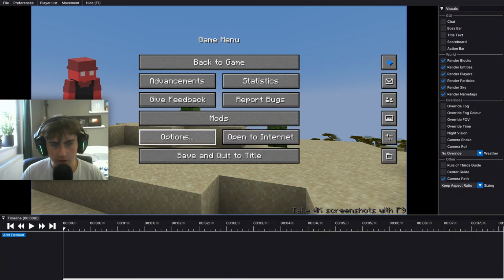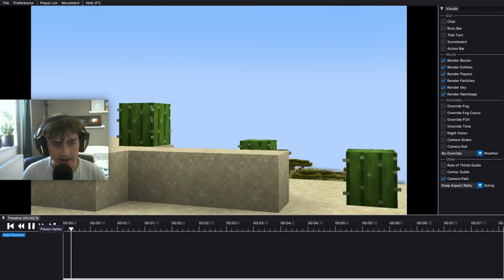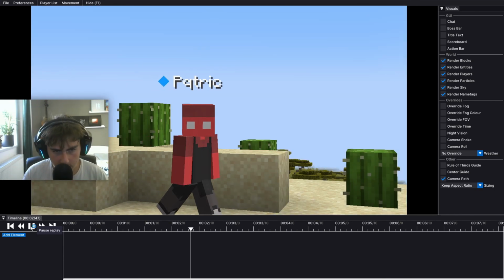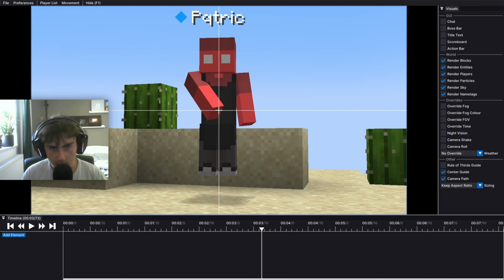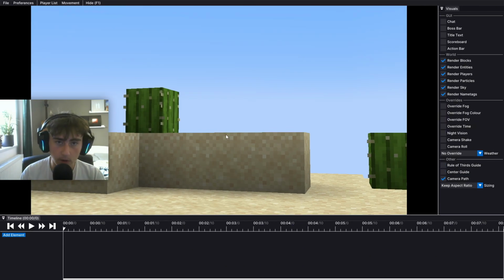Once you load it in, I usually go to options and go to FOV 30. Then I press play and see wherever I want my player to end up. You can use the center guide or the rule of thirds guide to help you put it in the center. What I did in this scene is that I put my camera in a way that at the start you can see the player, but then he comes into frame and then leaves. That way the video can loop and make for a good live stream scene.